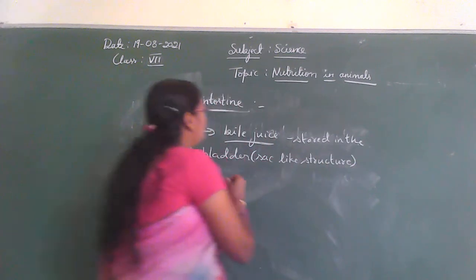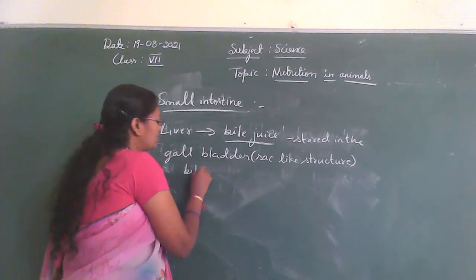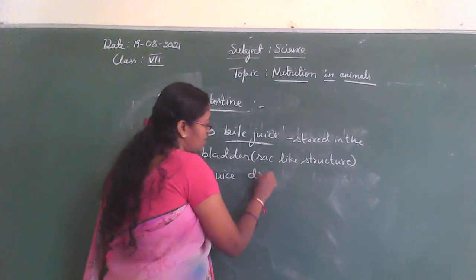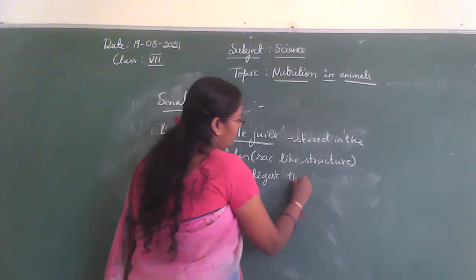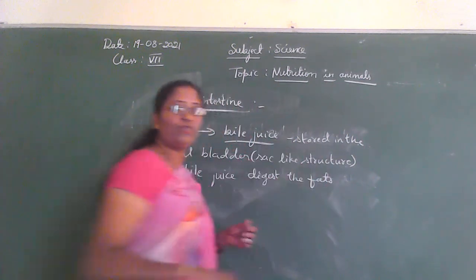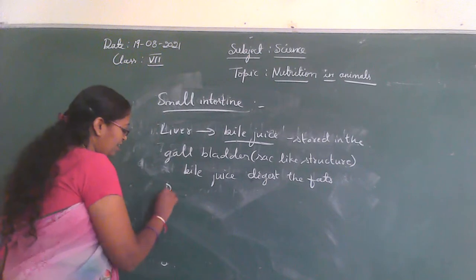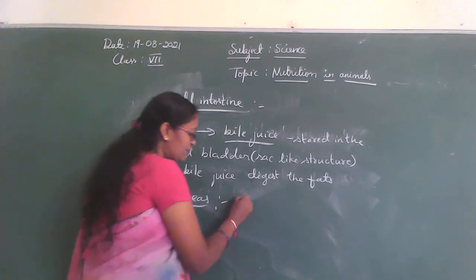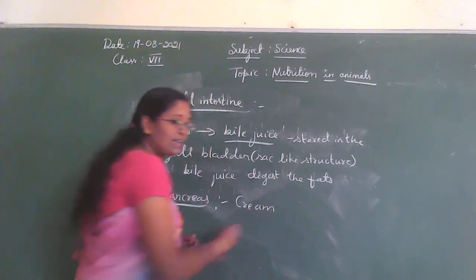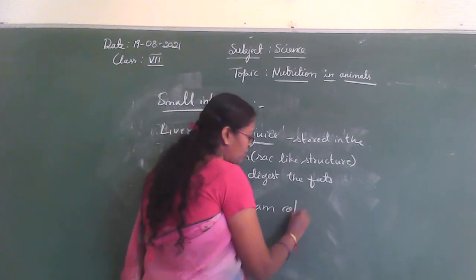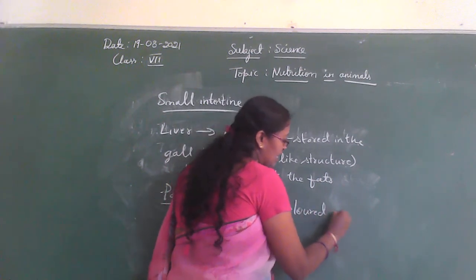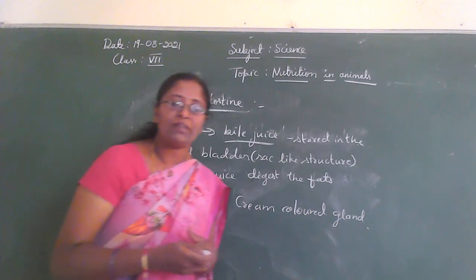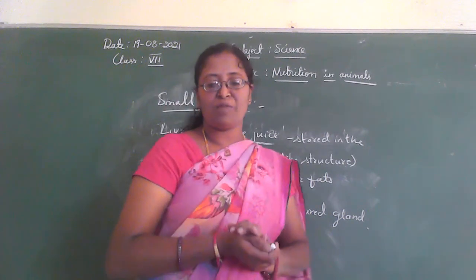This bile juice digests the fats present in our food. And then about the pancreas. The pancreas is a large, cream-colored gland. It is present just below the stomach.